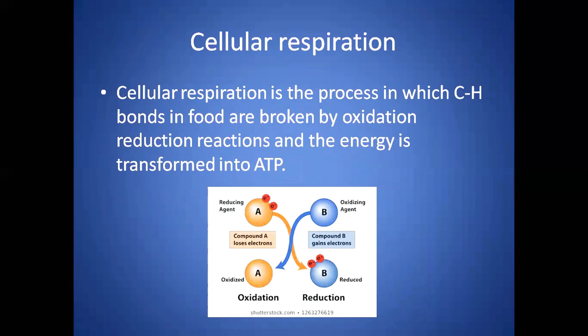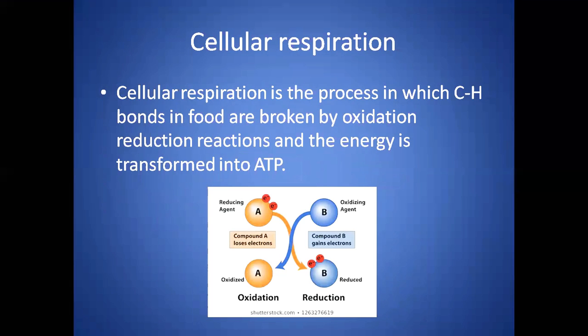In grade 9, we have studied how cells generate ATP from food. Cellular respiration. What is cellular respiration? Cellular respiration is the process in which carbon-hydrogen bonds in food are broken down by oxidation-reduction reaction and the energy is transformed into ATP.